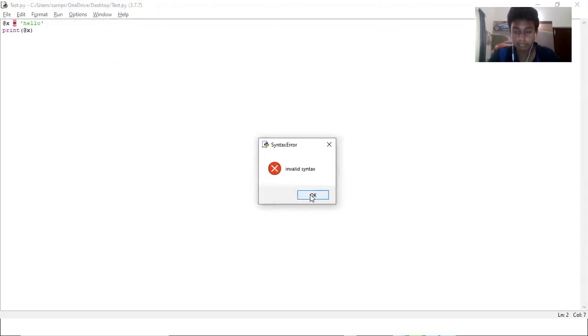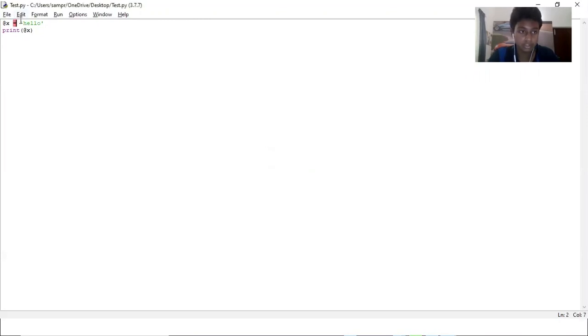Okay, so those are just some rules for variables. Syntax is basically the rules that you have to follow for writing a program. So if you do not follow the rules that Python gives you, then it won't work. It'll give you a syntax error. But if you follow the syntax, for example, naming a variable like this, the syntax that the computer follows, that you have to follow, it's basically a set of rules. If you follow their syntax, you will not get a syntax error.